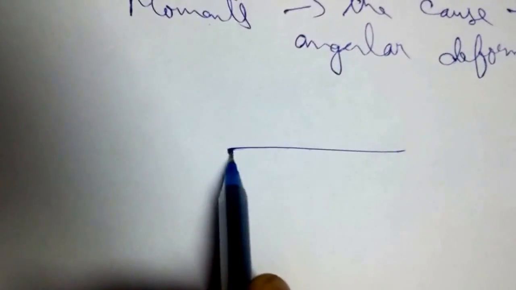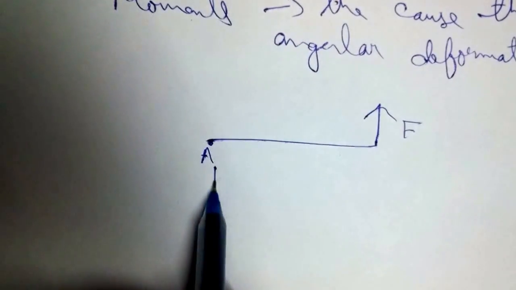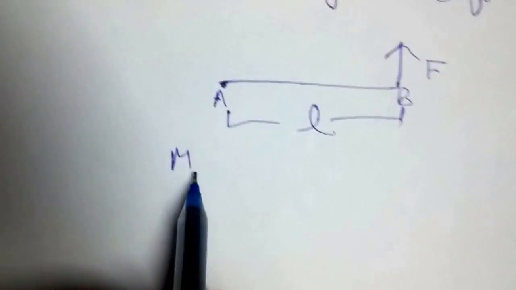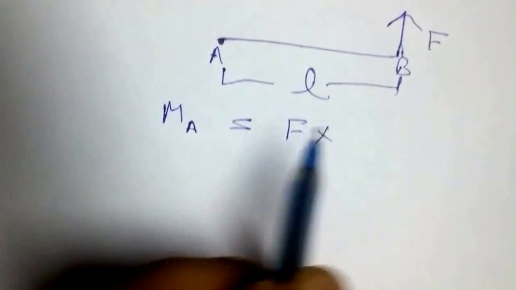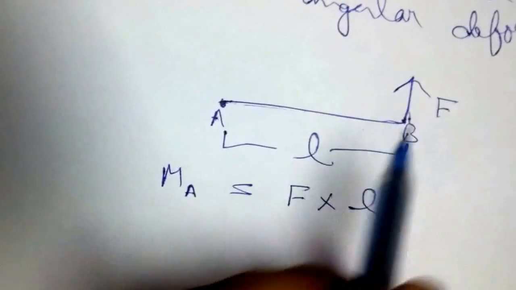Mathematically, if I am having a rod, suppose it is hinged at this point, and if I am applying a force F, now suppose length of rod is L, so you can say that moment about A due to the applied force will be equal to force into its perpendicular distance from point A, that is equals to F into L.